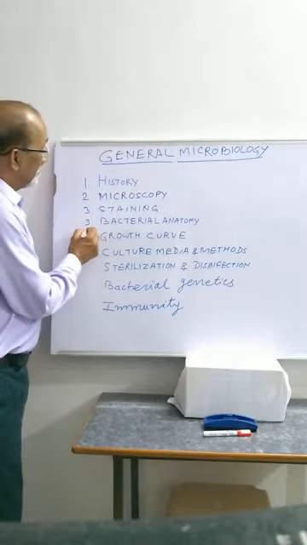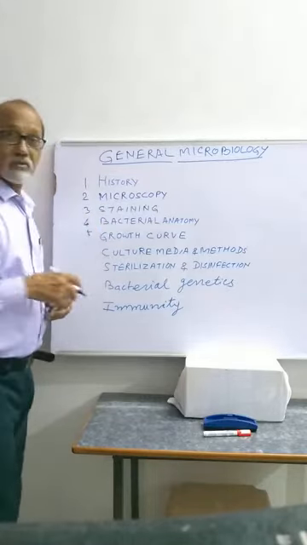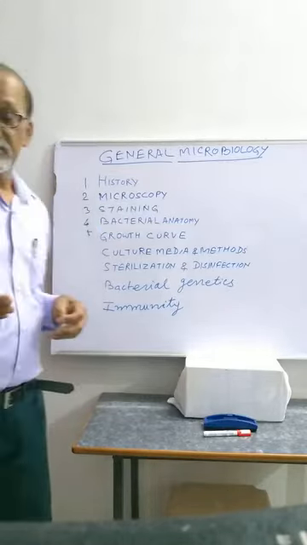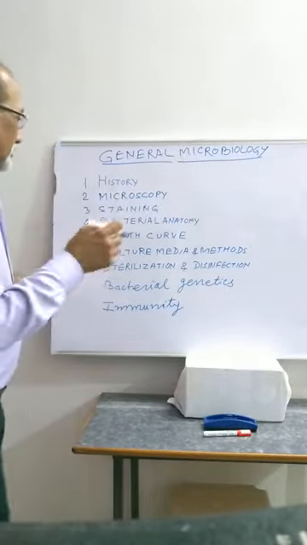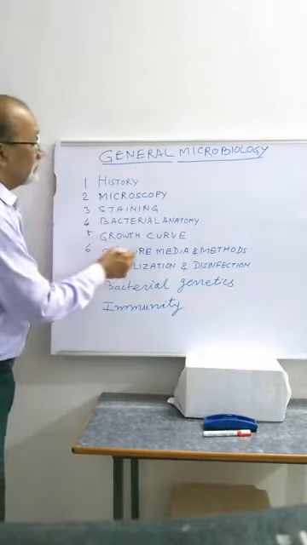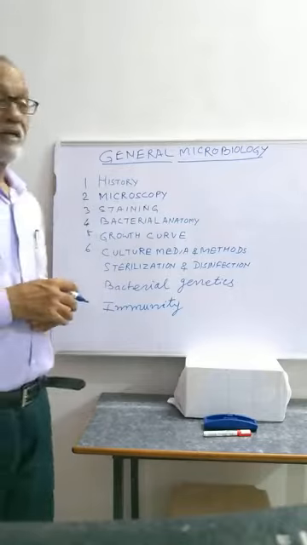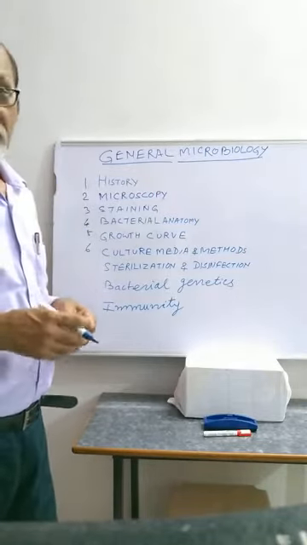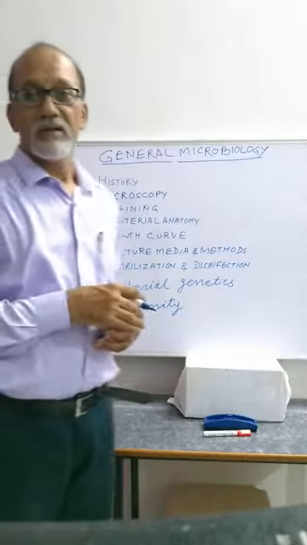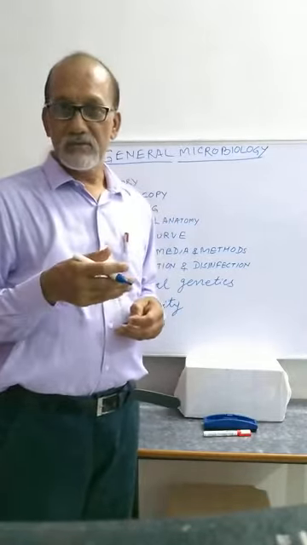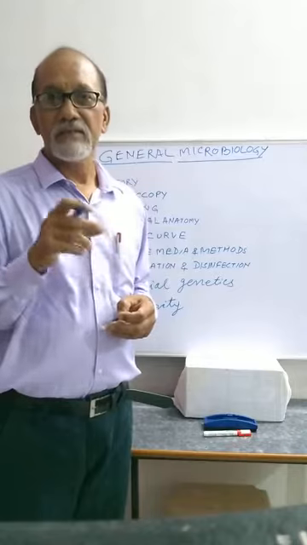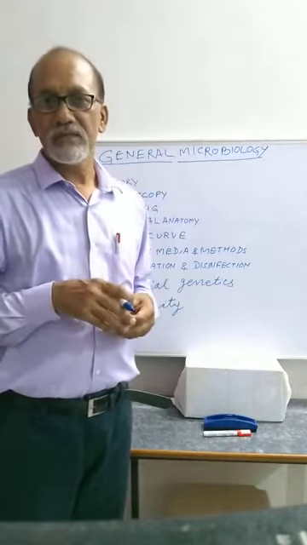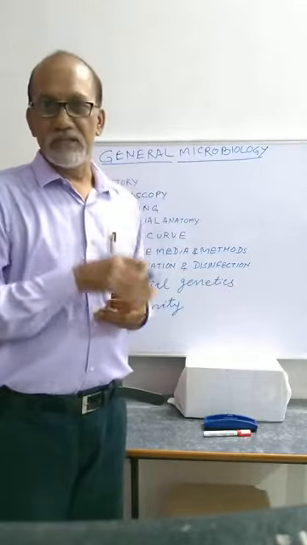Next, the fifth one is the growth curve. When we study bacteria, we study how their growth occurs. Sixth, we will study culture media and methods, because we have talked about bacteria and their growth, and for their growth we need culture media. Different media are used, like liquid media and solid media.